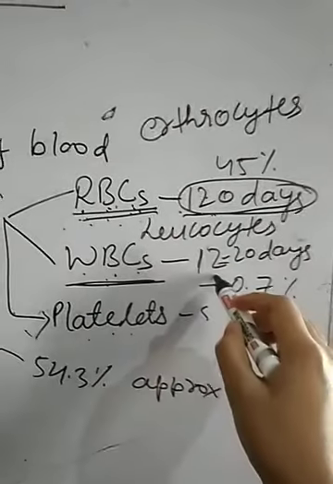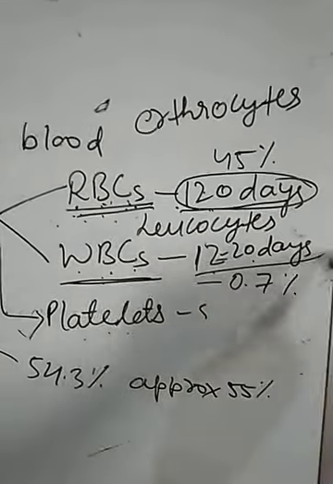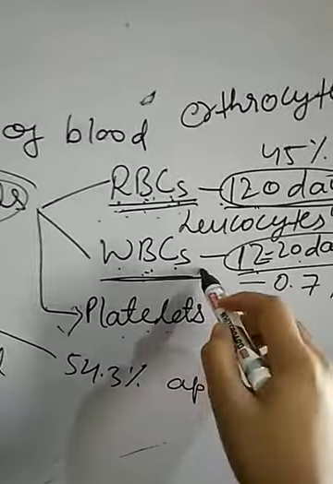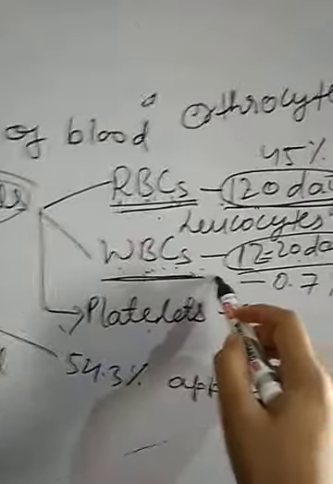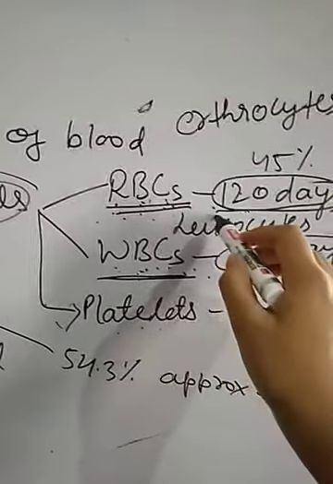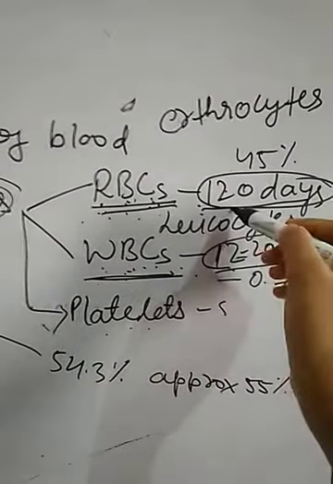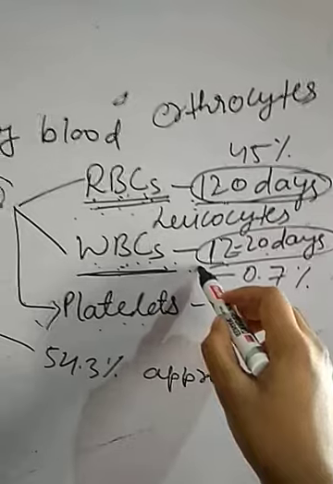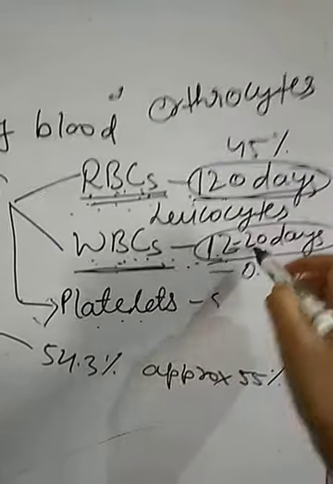And after 12 to 20 days, the WBCs, means the white blood cells, destroy itself. It means the lifespan of RBCs is about 120 days and of WBCs is about 12 to 20 days.